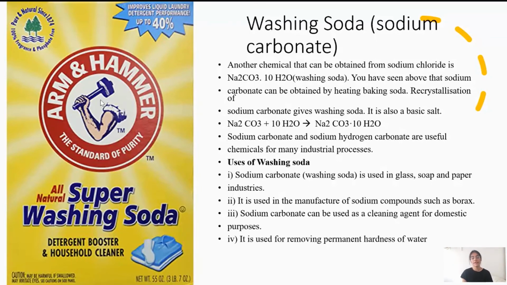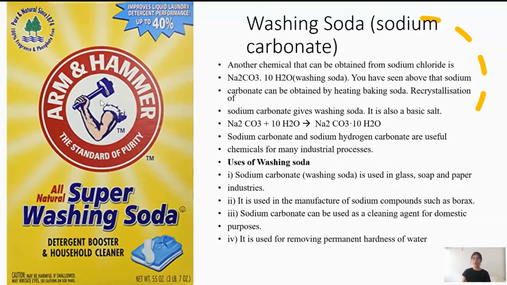So when you rehydrate sodium carbonate with 10 molecules of water, the formula that you thus get under certain conditions is Na2CO3.10H2O. This 10H2O is water of crystallization, and this entire formula, hydrated sodium carbonate, is what is washing soda. Sodium carbonate and sodium hydrogen carbonate both are very useful chemicals in industrial processes.